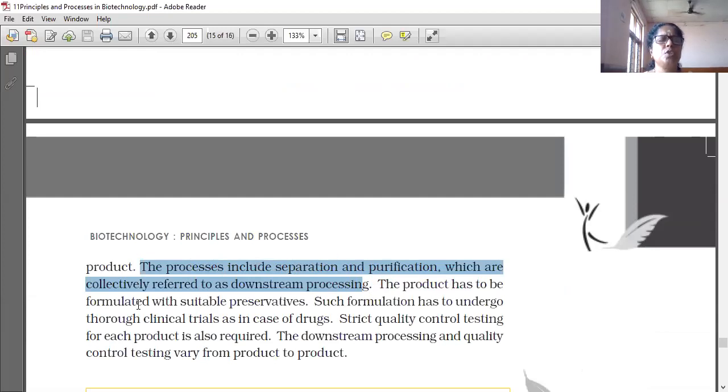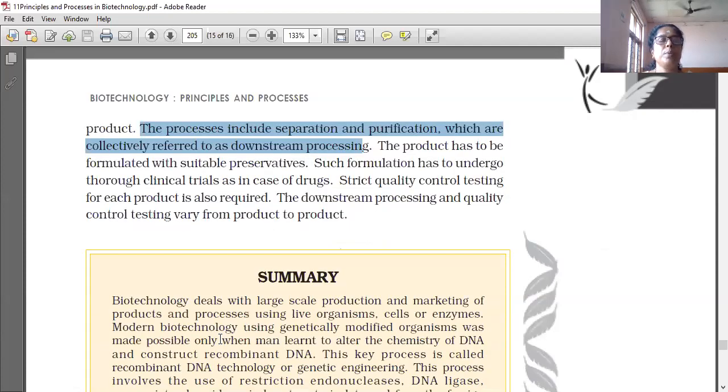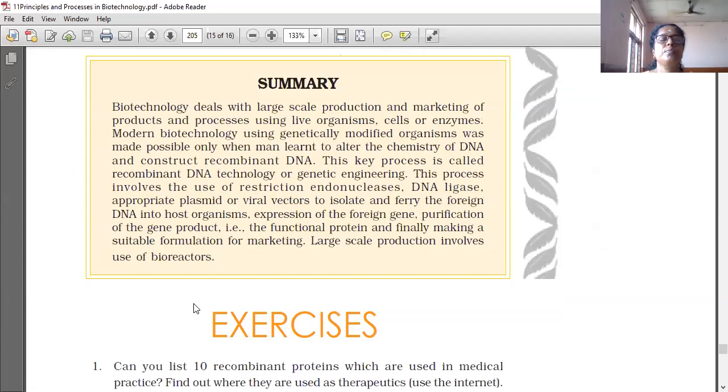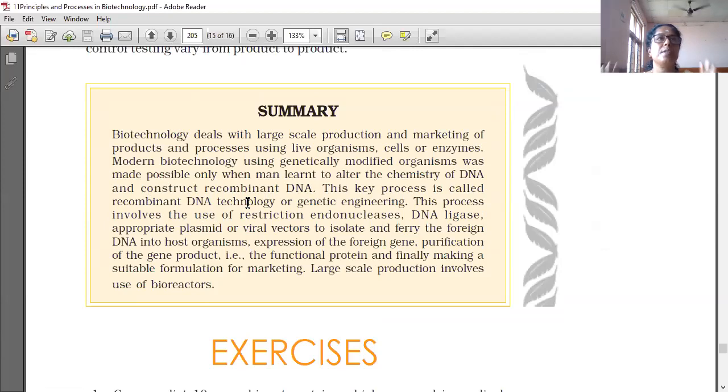The product has to be formulated with suitable preservatives. Such a formulation has to undergo thorough clinical trials in the case of drugs. Strict quality control testing for each product is also required. The downstream processing and quality control testing vary from product to product. So, a summary also one time. They summarize the lesson very shortly.